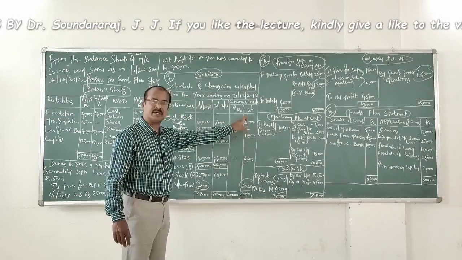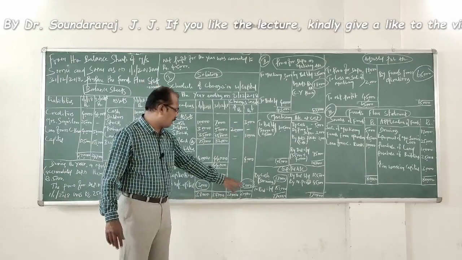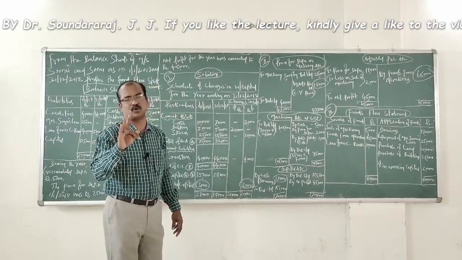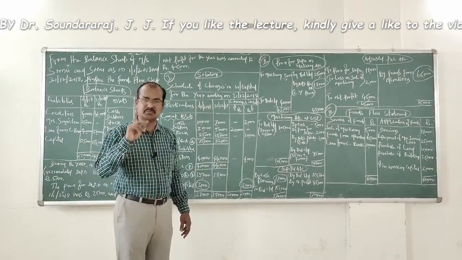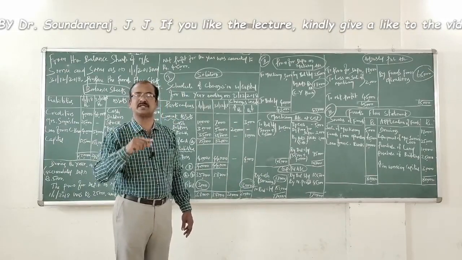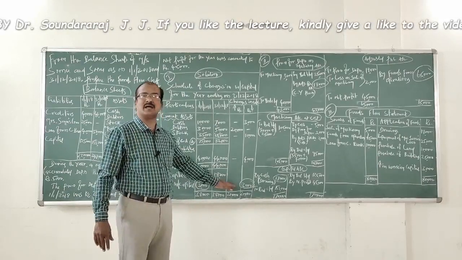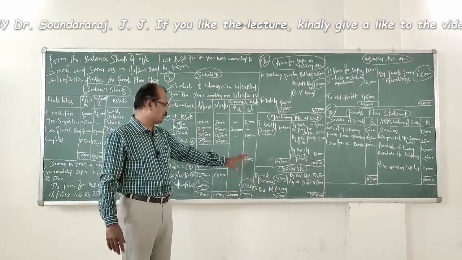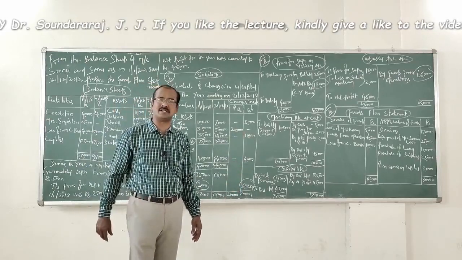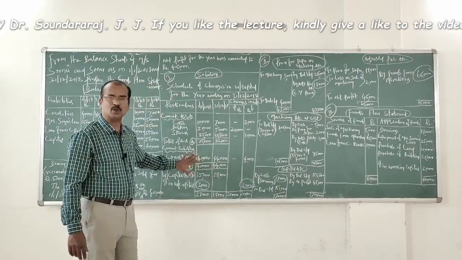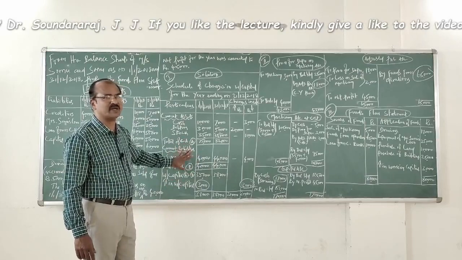Since the total of the decrease in working capital comes to 17,000, what is the difference over here? 3,000 rupees. Therefore, the increase in working capital is more by 3,000 rupees than the decrease in working capital. Therefore, the same aspect is verified with the support of the details in the last two columns of the schedule of changes in working capital. I hope you have understood this particular aspect very clearly. This is very, very important.